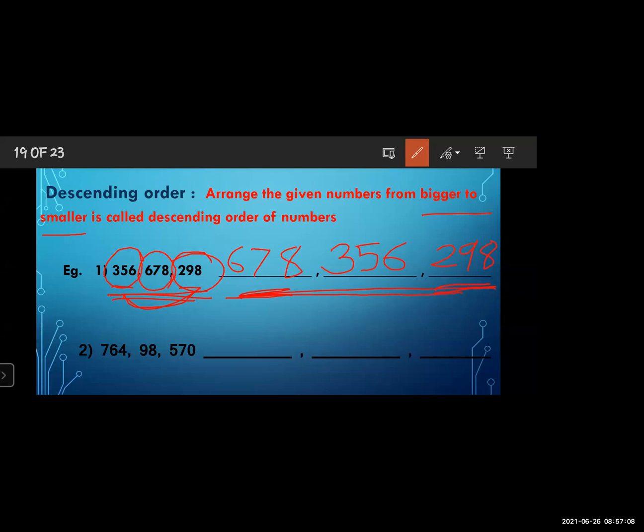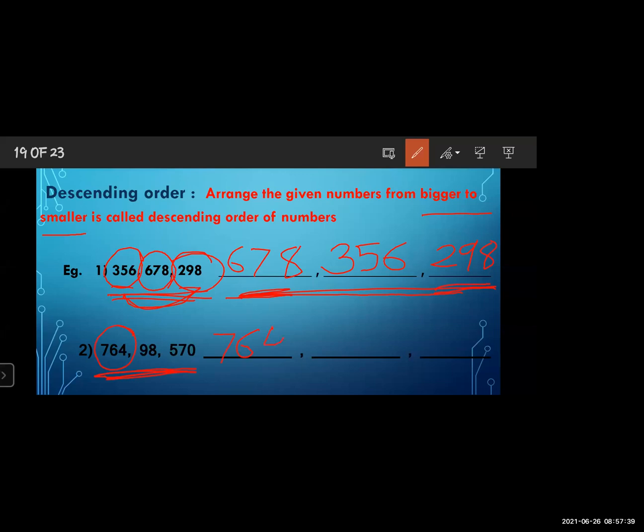Now the next example is given, and in this example also three numbers are given. 764 is the biggest number, so we write it as the first number, 764.